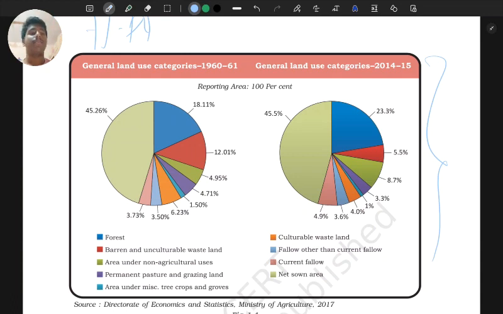Okay, I am not saying that this can come. I'm 100% sure this will not come whatsoever. Whatever the land use pattern in India, there is not even a 0.0001% chance of questions arising from it. Okay, so don't worry. I'm just giving this so you can develop your analytical skills.